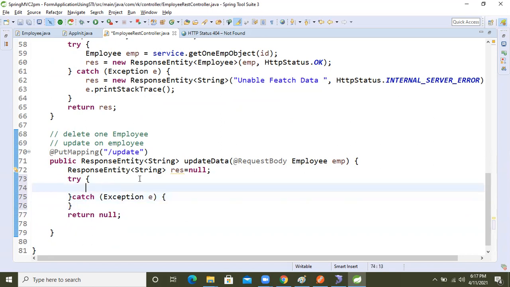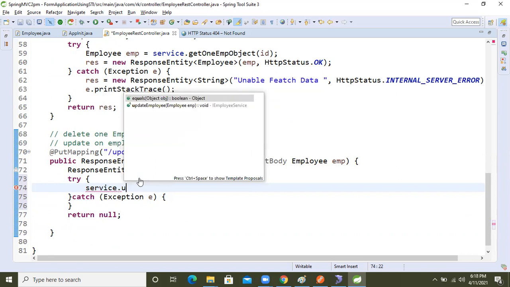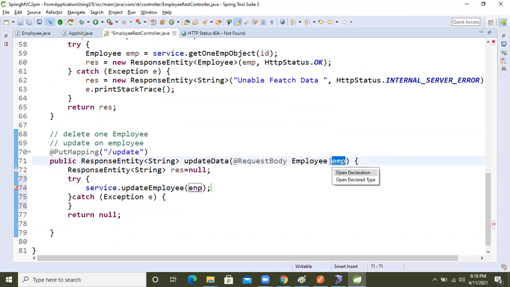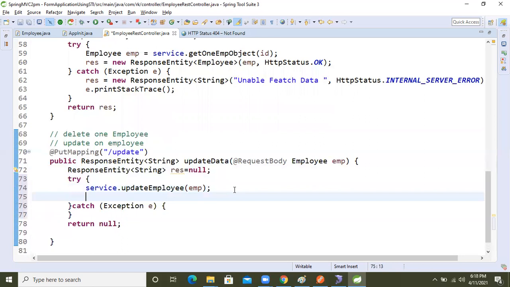Here, service dot update employee. Inside that, we are passing that employee. Now we will pass this employee. After that, res equal to new ResponseEntity. Inside that, what we will do now, guys, is ResponseEntity.